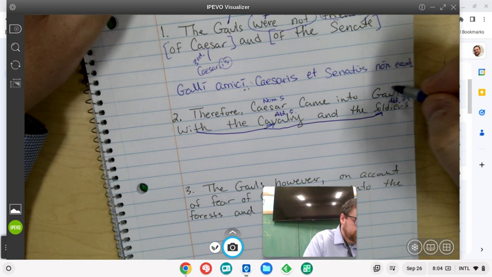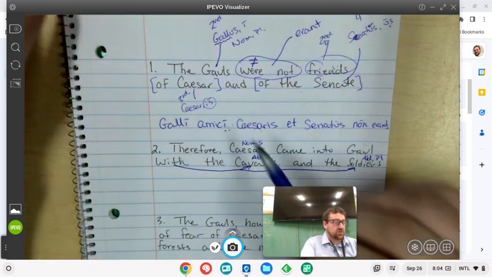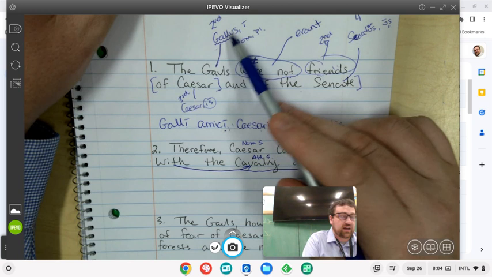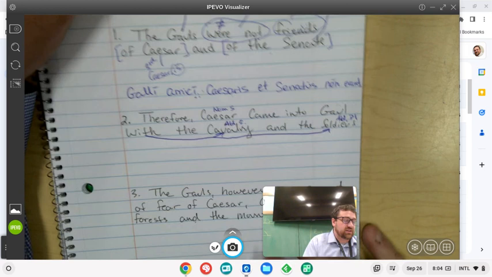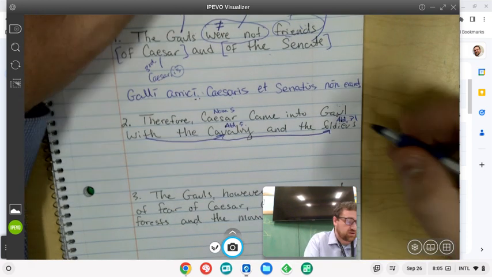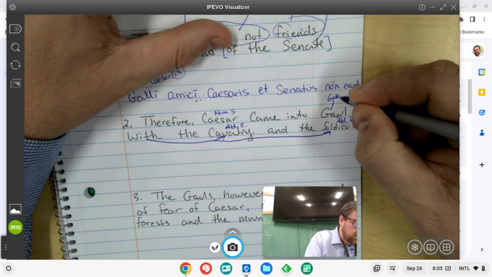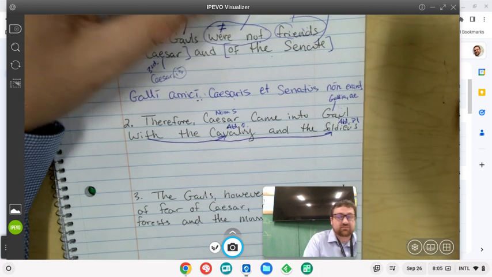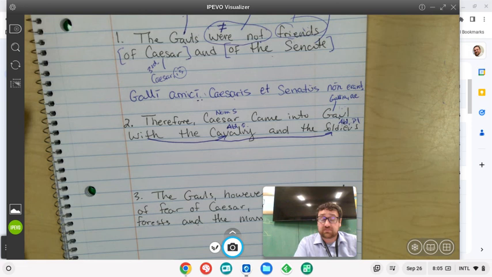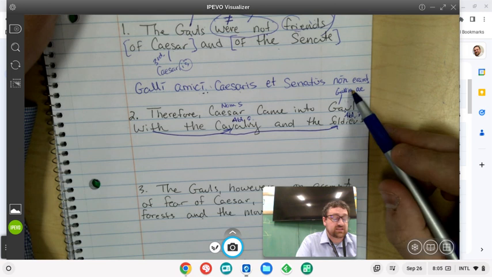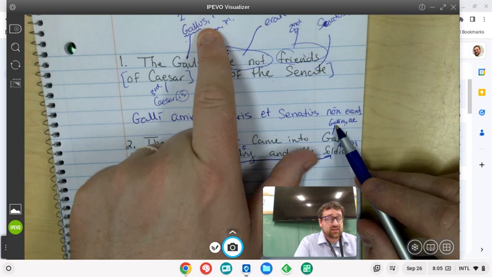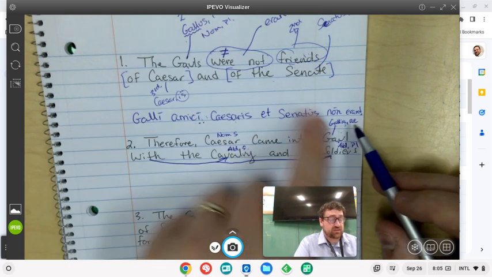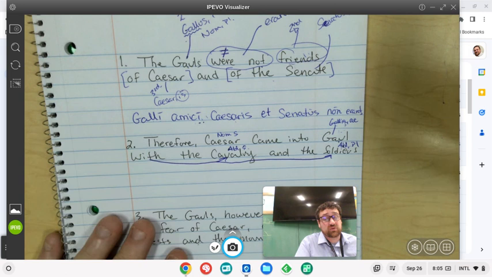And then Gaul. So notice up here, the dictionary form for Gauls was Gallus, Galli, because this Gaul is referring to people who are Gauls, right? This Gaul is not referring to people who are Gauls. This Gaul is referring to the place called Gaul, which is Gallia, Galliae, right? So Gallia is the place we call France today. And so this is a first declension word now. It's the same stem, Gal, but this was a second declension because it's referring to a person. This is a first declension because it's referring to a land.